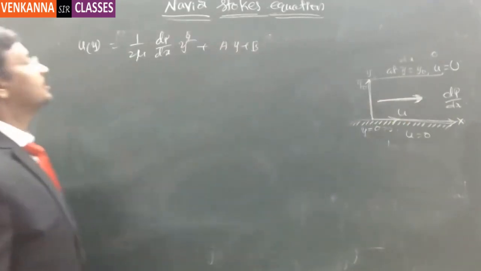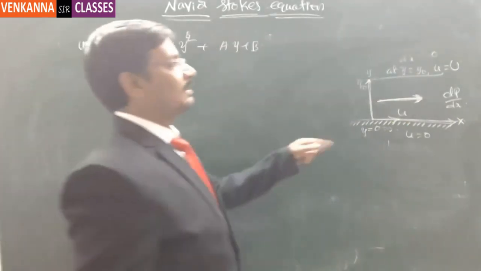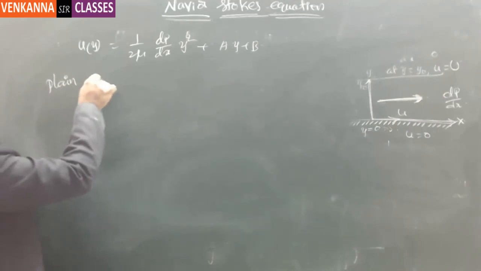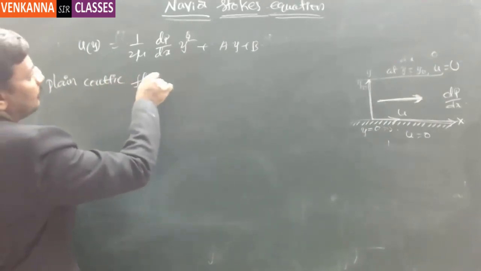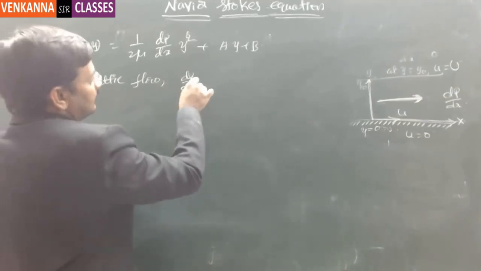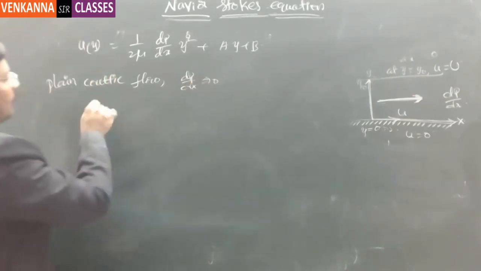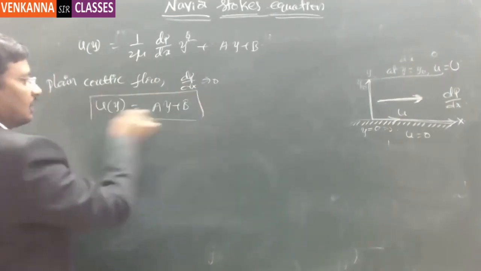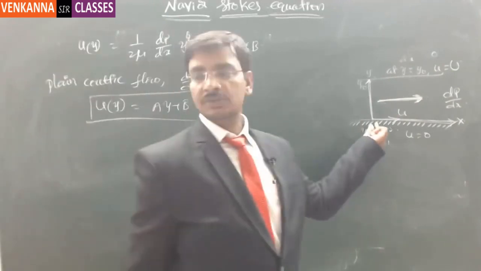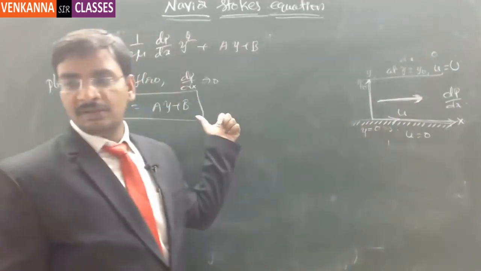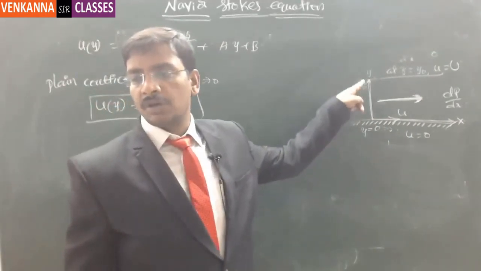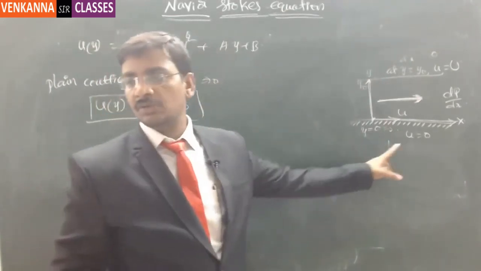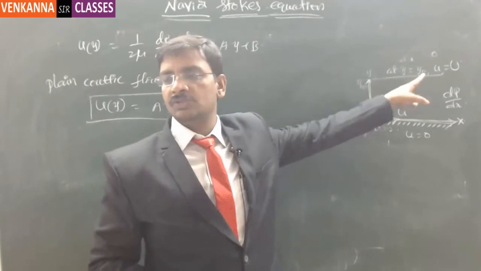Now assuming that dP by dx is equal to 0, that means plane Couette flow. In plane Couette flow, dP by dx equal to 0. If this is 0, then what we have left is u of y is equal to ay plus b. This is the simplest equation. If the bottommost point has a certain velocity component b, it will increase linearly from bottom to top. Assuming a no slip condition at the bottom, at y equal to 0, u is equal to 0. At y equal to y naught, u is equal to capital U.